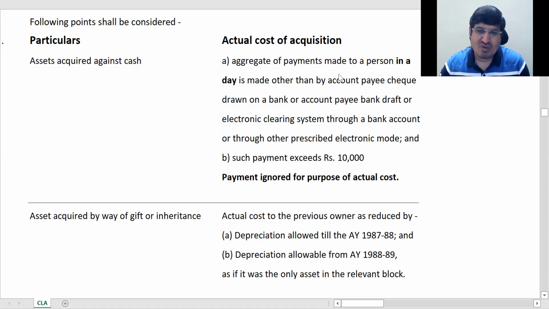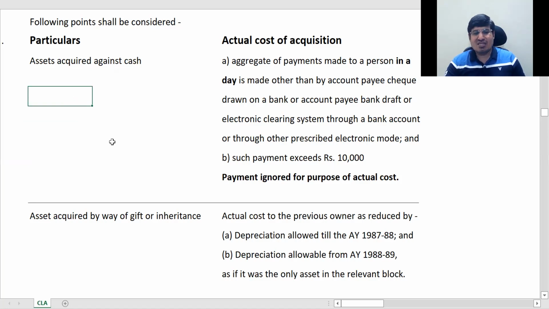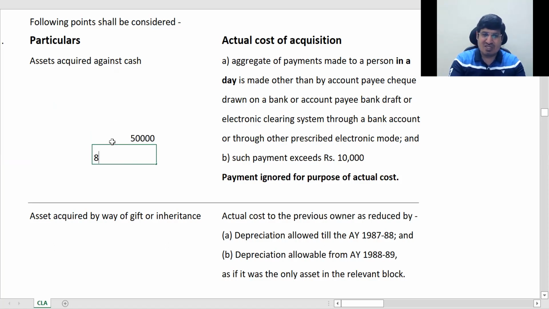So here, what Ajit has asked is this part, right, Nandini? This one, which I was explaining right now, right? Assets acquired against cash. So what kind of questions can be asked on this is basically they'll only test whether you know this 10,000 limit. Like they'll just say that there's a 50,000 asset, and he has paid 8,000 in cash.